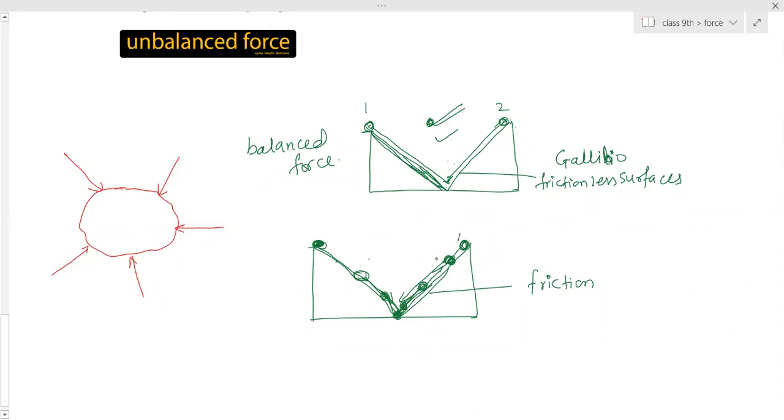The first time it has reached this position. Then the second time it has not gone to this edge, it will come to this one. Then again the third move it has reached this position only. The fourth move it has moved till this one. And in the fifth round it has reached the ground. So this happened because of the external unbalanced force, due to which the moving ball eventually comes to rest. So that happened due to unbalanced force.